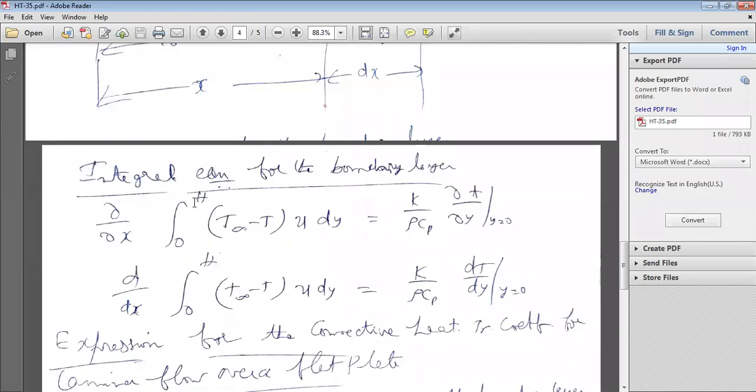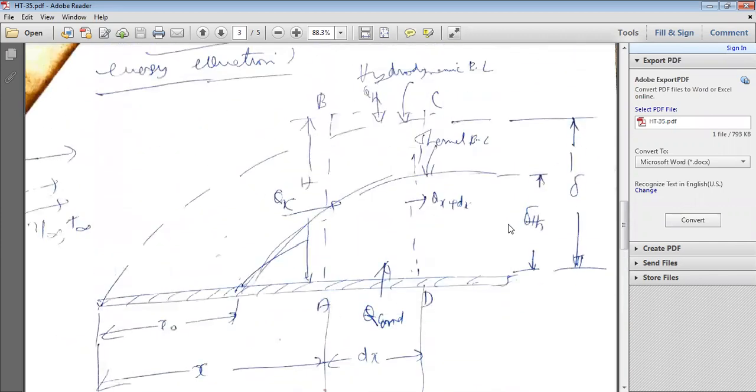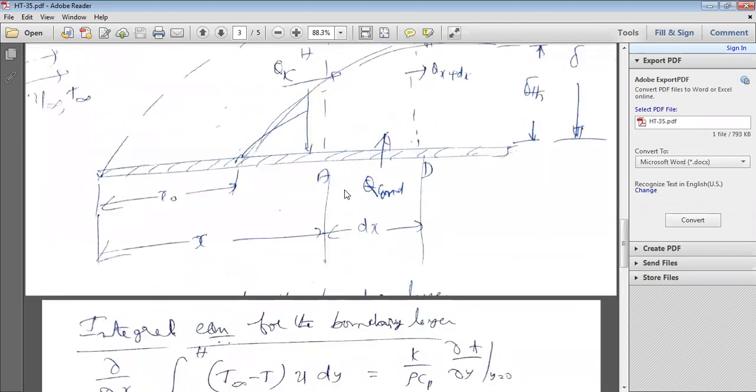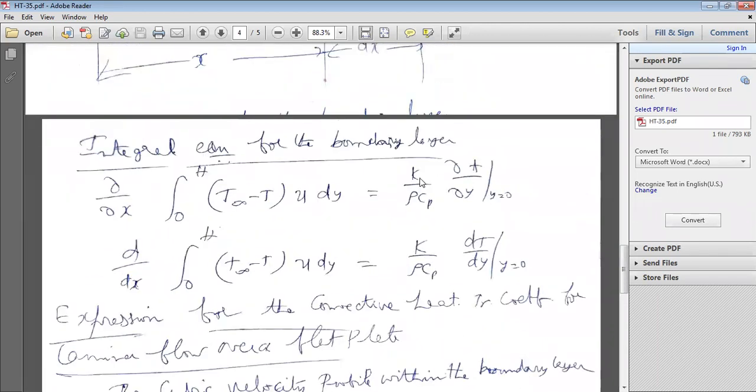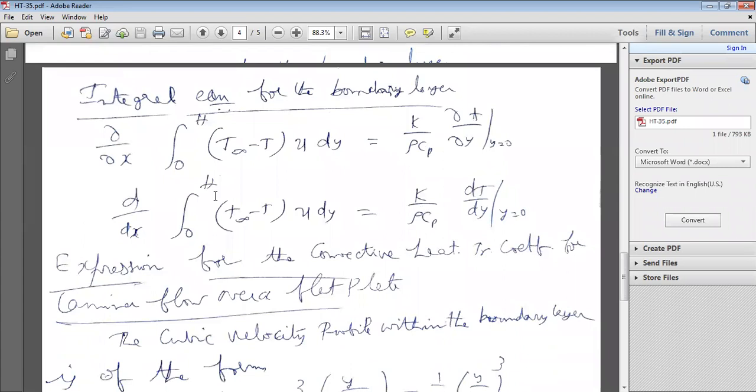So d by dx of integral 0 to h, (T free stream minus T) into u dy is equal to k by rho Cp into dT by dy at y equal to 0, the temperature variation in the y direction at y equal to 0. So k by rho Cp is alpha.